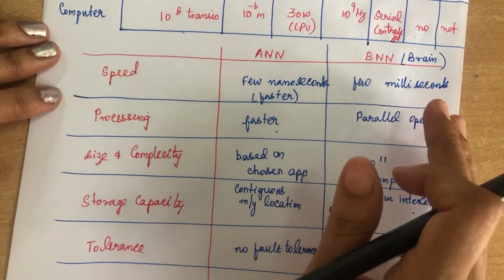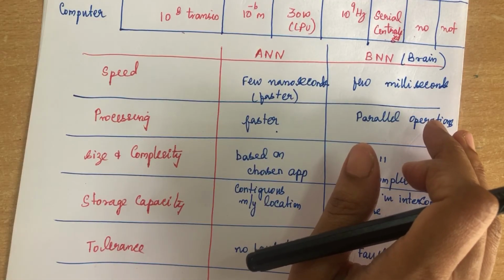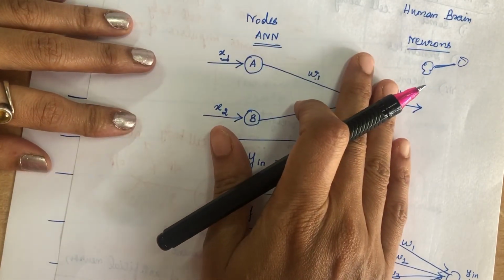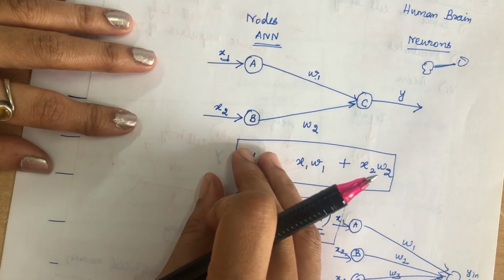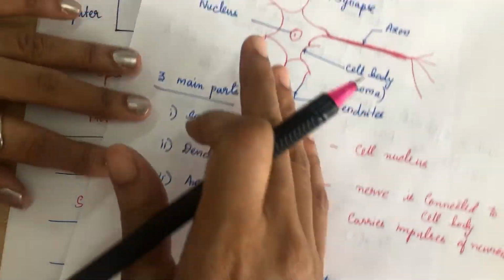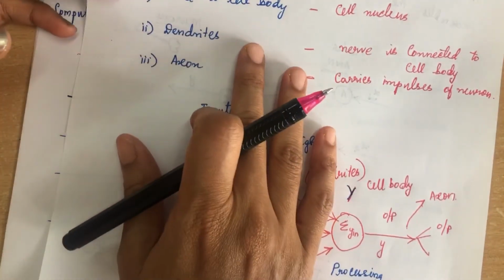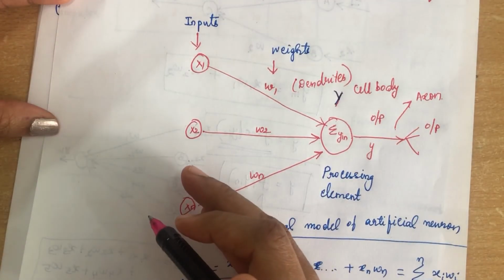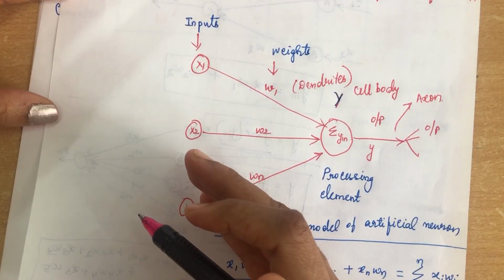So I have explained to you what an artificial neural network is, and how an artificial neural network is calculated, how you are going to solve a problem using an artificial neural network. A simple network has been given for you, and then I explained a biological neural network, how it is organized and its three main parts, and how it is compared with the artificial neural network, how it is going to mimic the human brain.